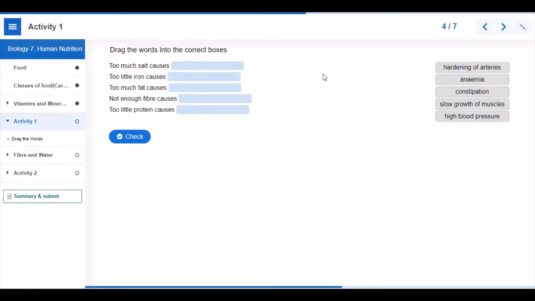I have some random questions here to test our basic biology. Too much salt causes high blood pressure. It is believed that too much salt causes high blood pressure within the body system.